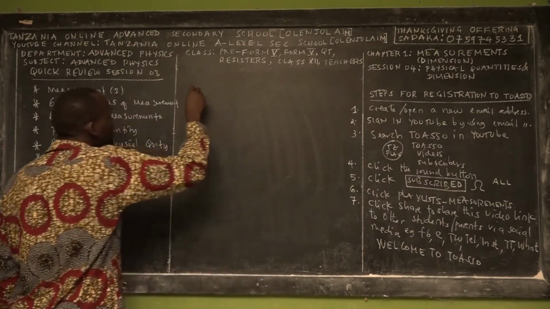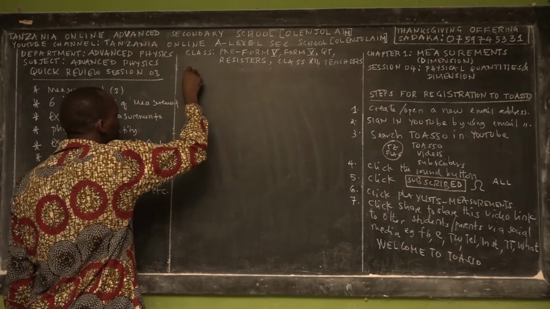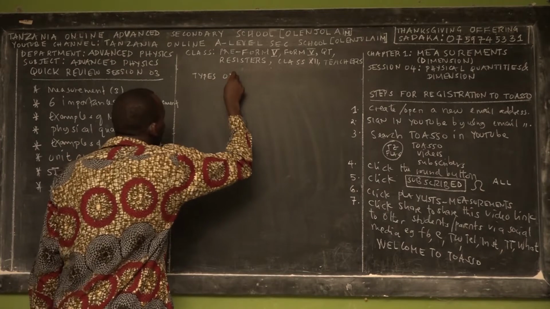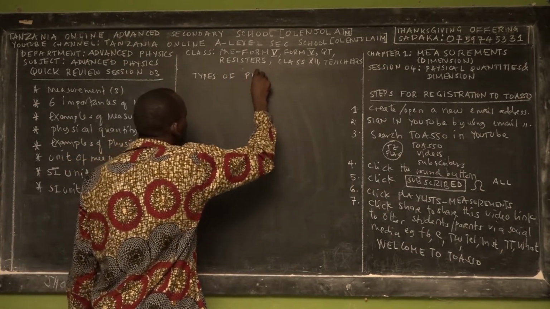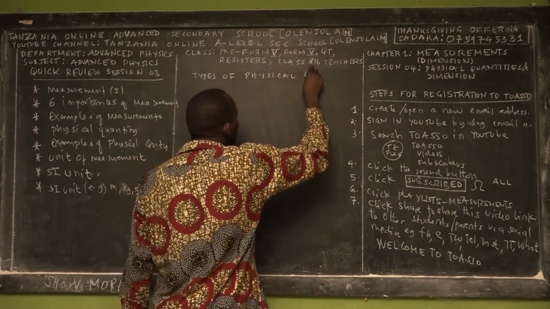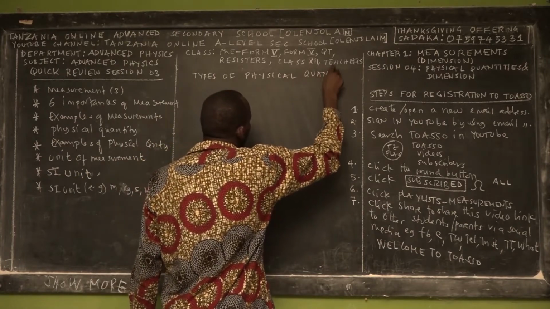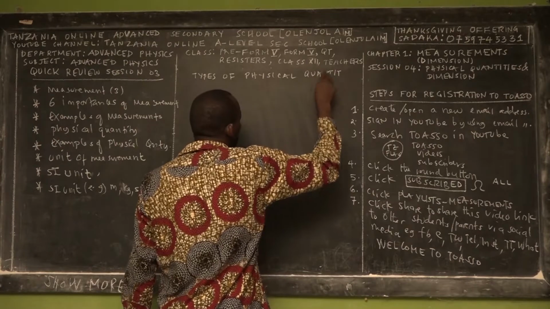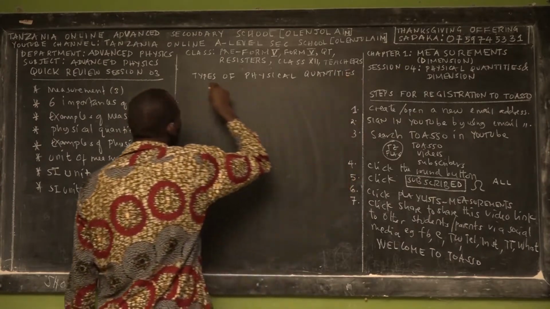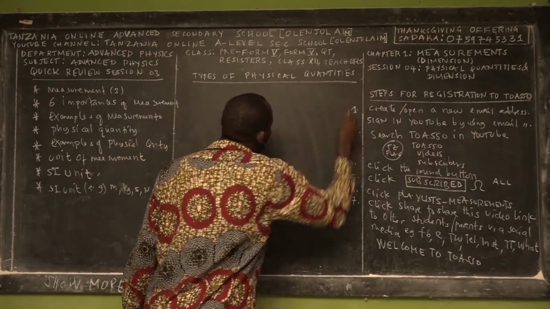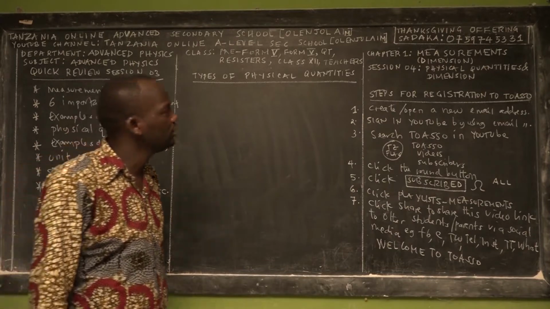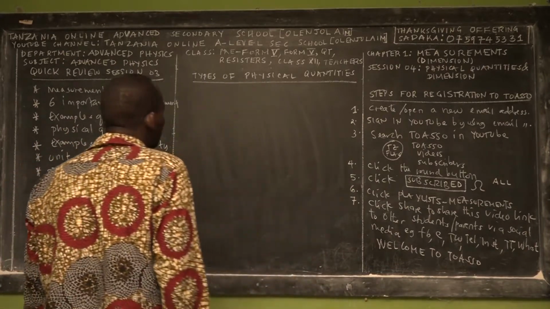Today in this lecture, let me teach you firstly the types of physical quantities. This is still a revision of what we taught you in Form 1. Most students forgot what we taught them at the Form 1 level, but they can quickly review in detail through our other official YouTube channel, the Tanzania Online O-Level Circuit School.